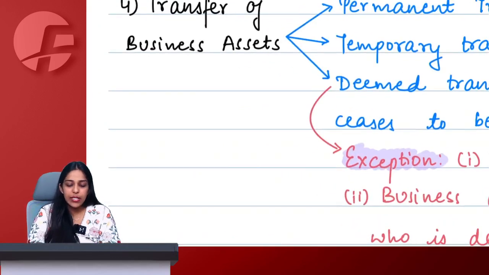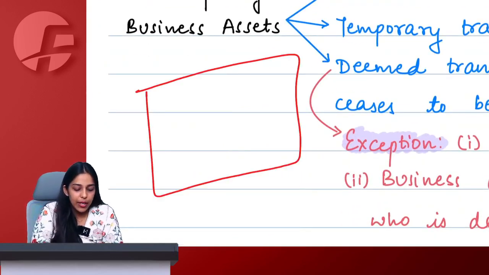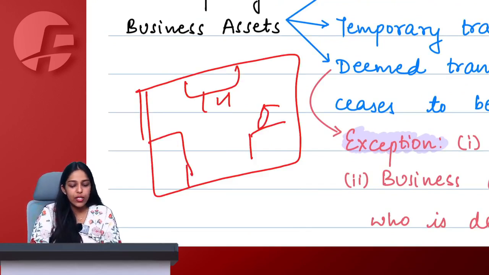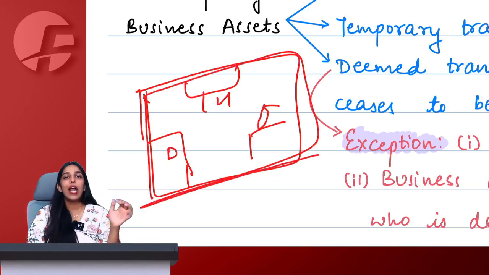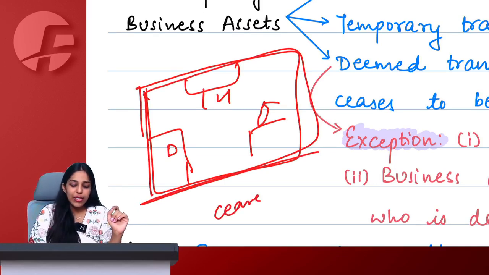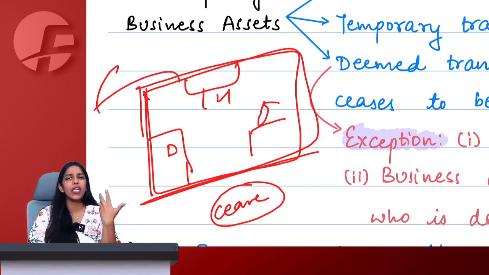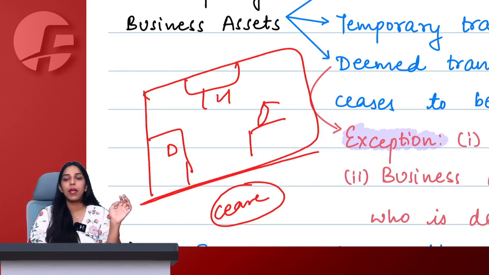And one last point says that, let's say I set up an entire office. I got a table, a chair, a fridge, an AC and a lot of other things. And I claimed ITC on everything. I am now running a business. And tomorrow I decide to close this business. I decide to cease to be a taxable person anymore. I'll take all of my assets home or whatever I will do with these assets, but I'm closing my business.